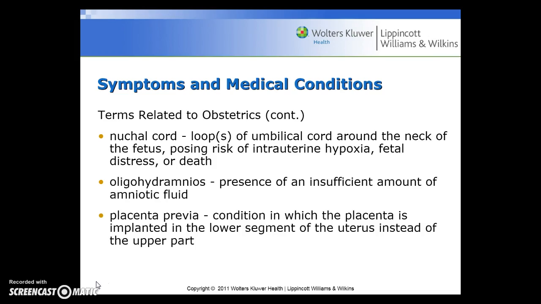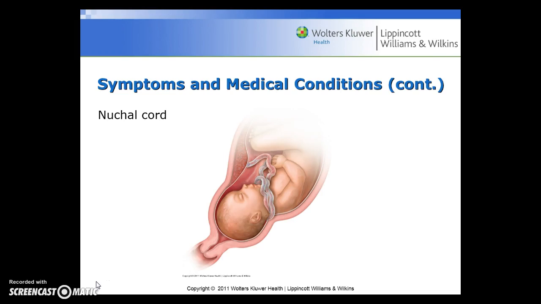Oligohydramnios is the presence of an insufficient amount of amniotic fluid. Placenta previa is the condition in which the placenta is implanted in the lower segment of the uterus instead of the upper part.